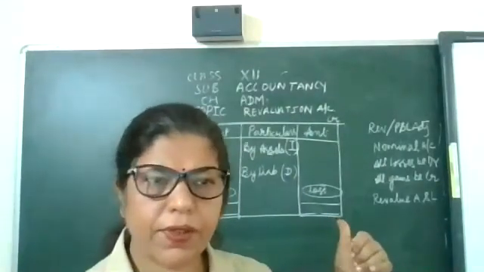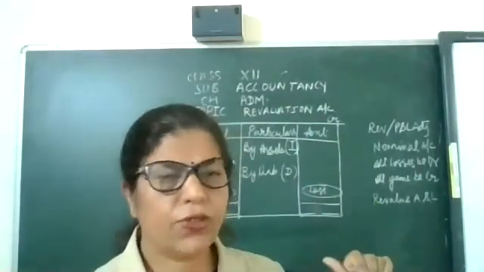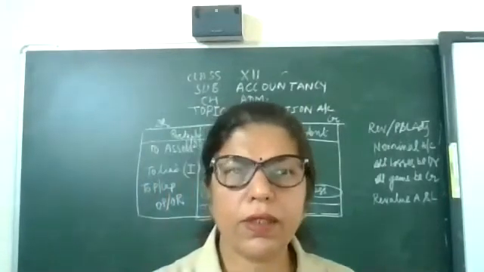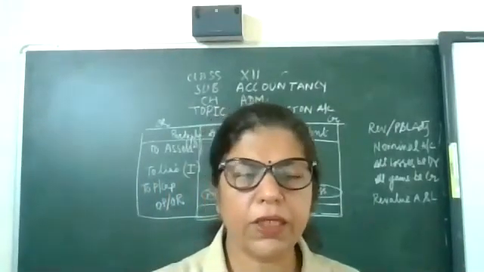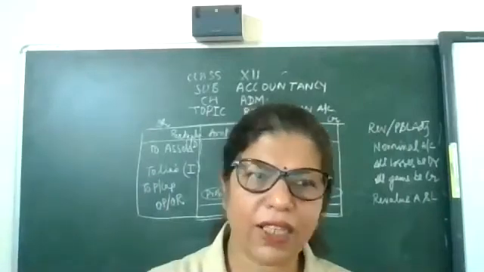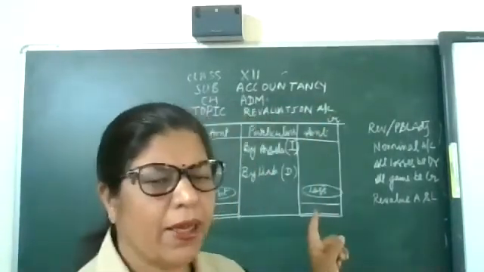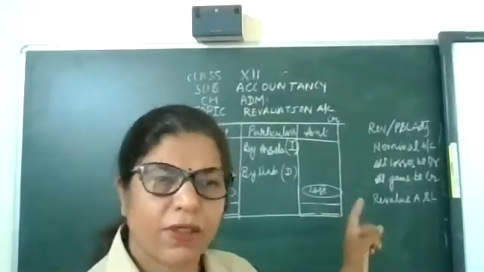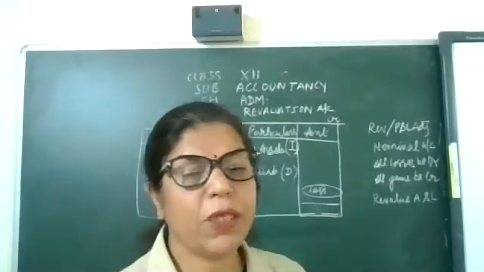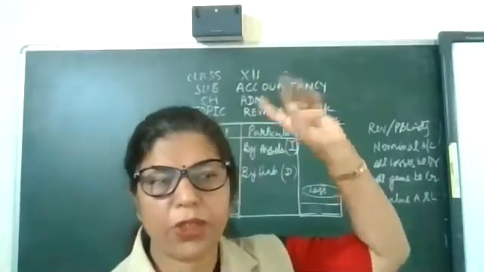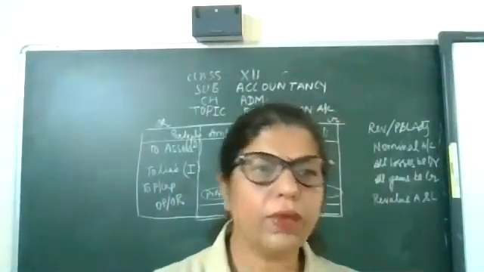By creditors 5,000. So the general entry will be, yes, from the ledger we can make the general entry. In class 11th I explained; you know it very well. Yes, by creditors. So the entry will be creditors account debit to revaluation account.